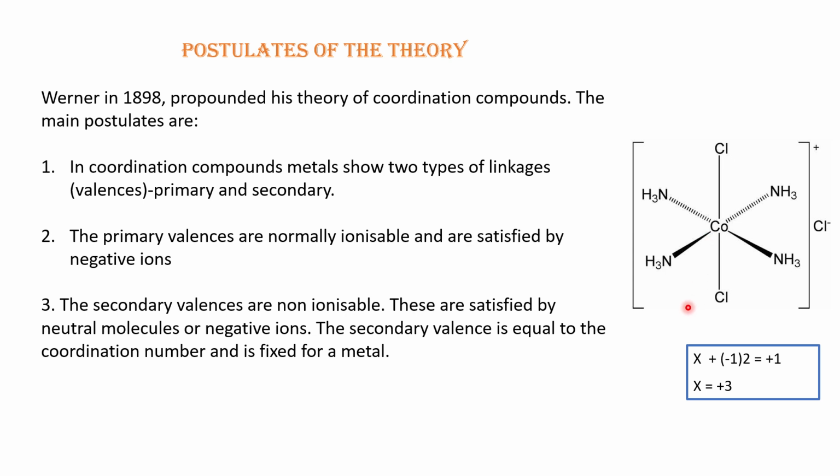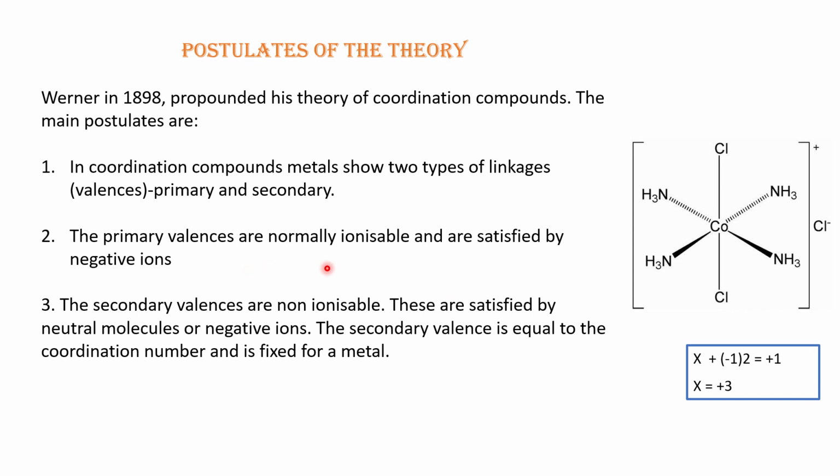Now, what does it mean by primary valency and secondary valency? We will discuss this together with points 2 and 3, which I will first tell here. The second point tells that primary valencies are normally ionizable and are satisfied by negative ions.